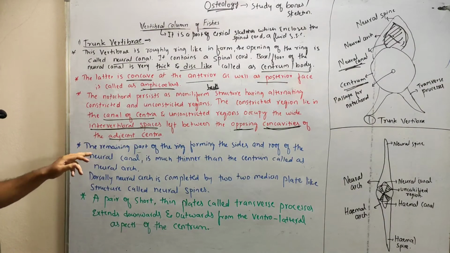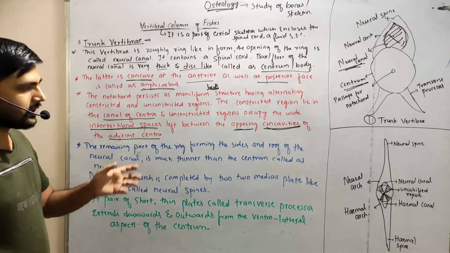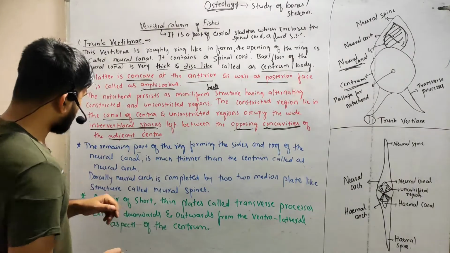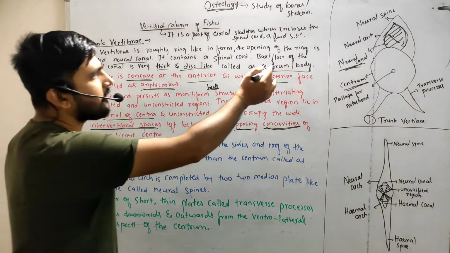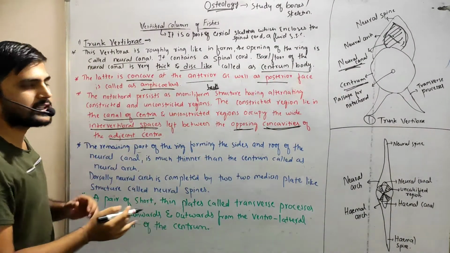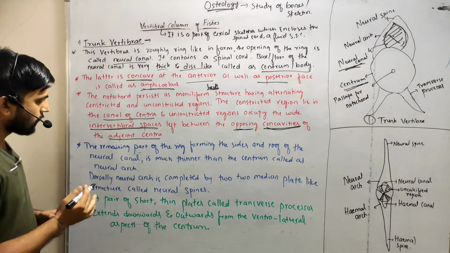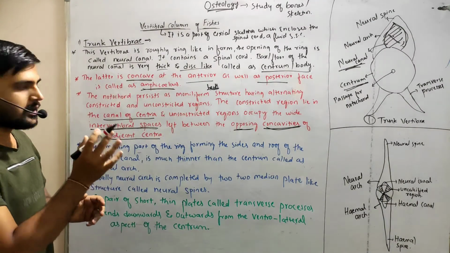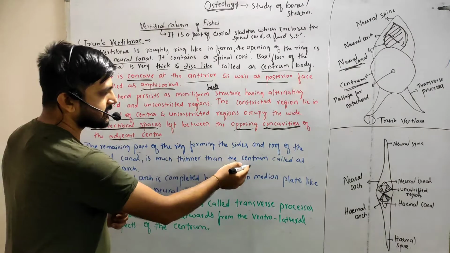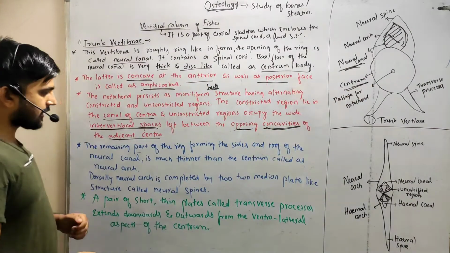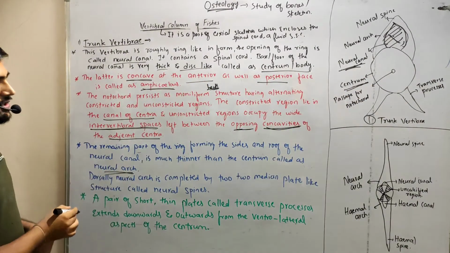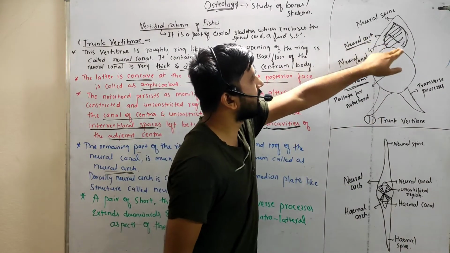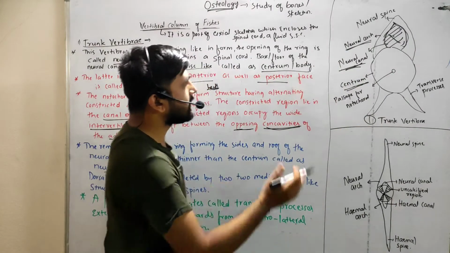The next point is the remaining part of the ring, forming the sides and roof of the neural canal. The remaining part of the ring is much thinner than the centrum, and it is called the neural arch. See here, these are the neural arches. This part of the ring is very small and very thin.